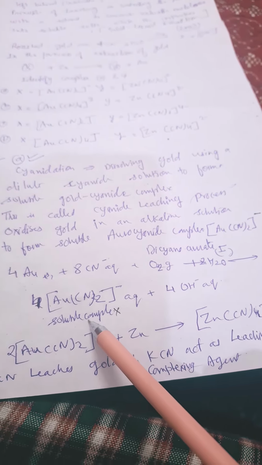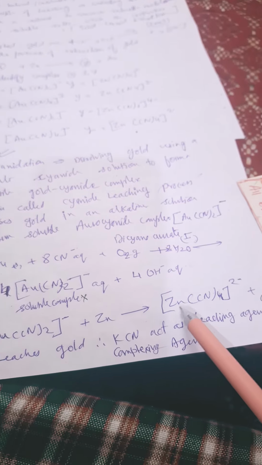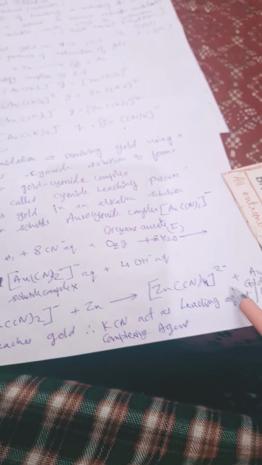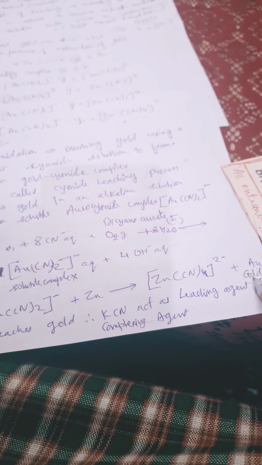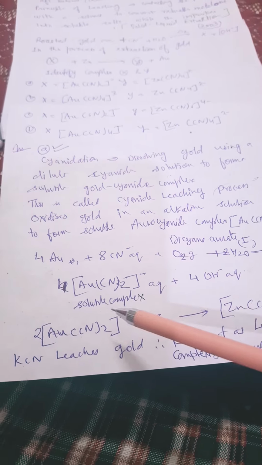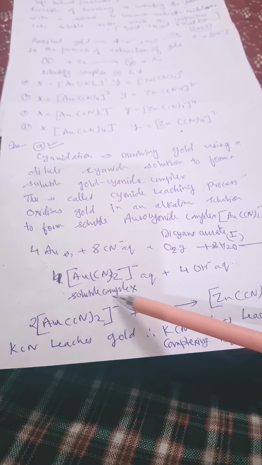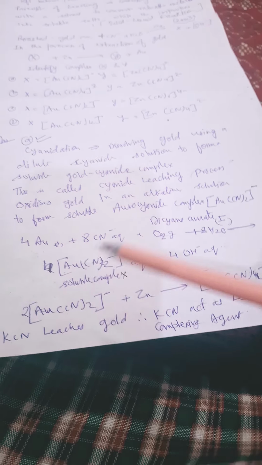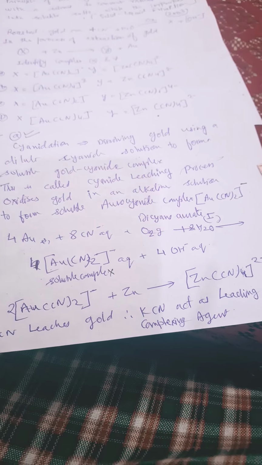Now this soluble complex reacts with zinc and forms Zn(CN)4 2 negative, and pure gold is obtained. So this is the main essence of gold metallurgy. Remember this, write it down 3 to 4 times so that it stays in your mind.